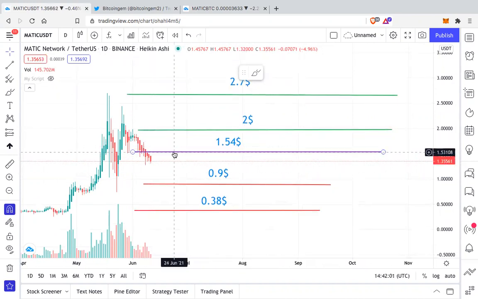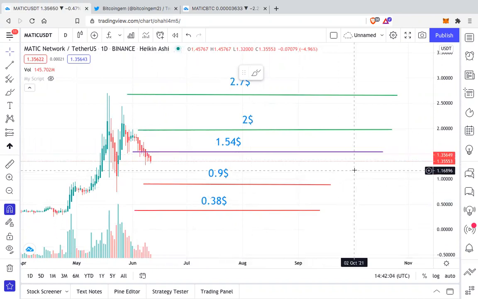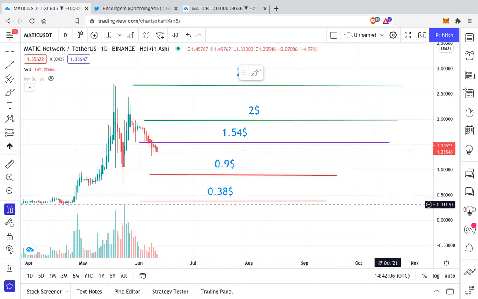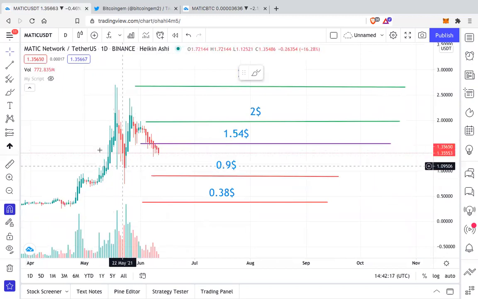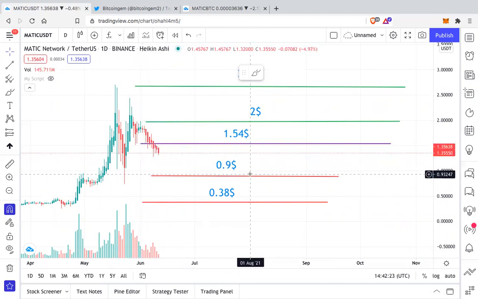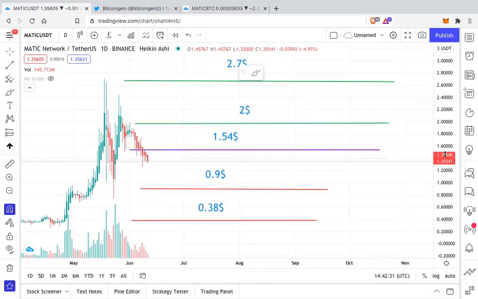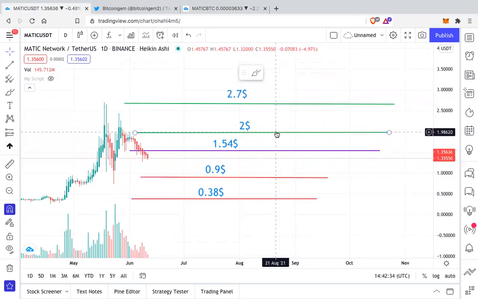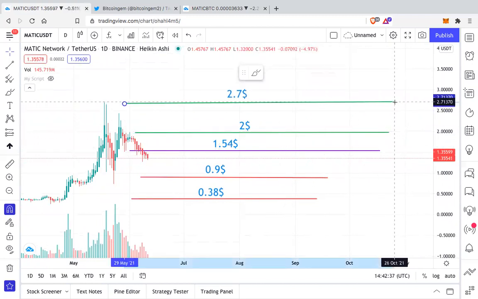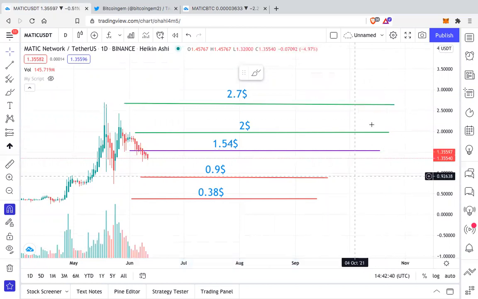So currently Matic is below 1.54 and hence these are the two supports. The immediate support is at $0.9 and the main support is at $0.38. As you can see, there is no major support in this area. That's why Matic needs to stay above $1.54 if it needs to continue. Then if it can continue, then $2 and $2.7. These are the two targets that I see Matic hitting in the near future.